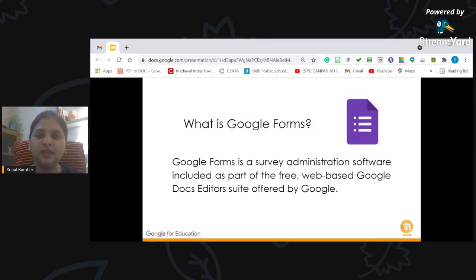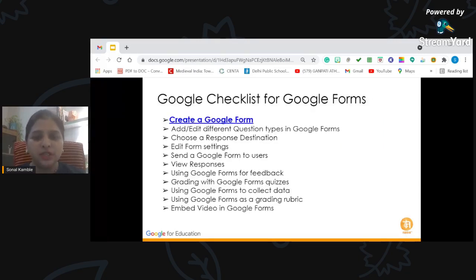So let's get started. First of all, when we talk about any term, we need to know what it actually is. It's just a simple survey administration software that is included as a part of the free web-based Google Docs editor suite, which is offered by Google. And we all are grateful to Google for providing us with these tools. They have really helped us in the last 1 year, and they're still helping us in the current session to be very prompt with the students and with our teaching and learning process.